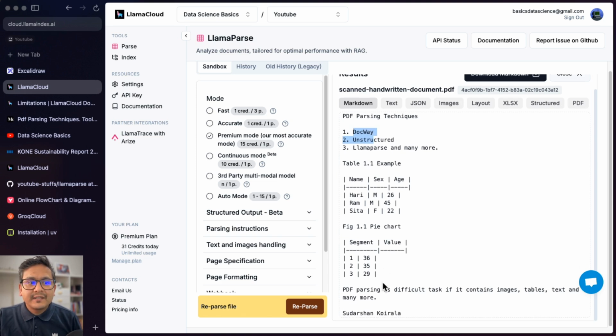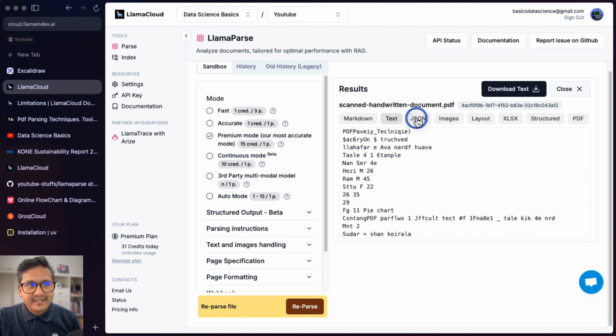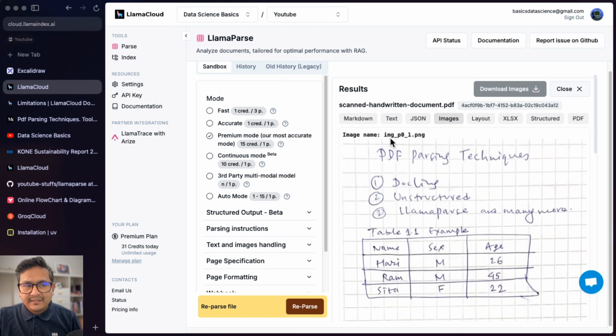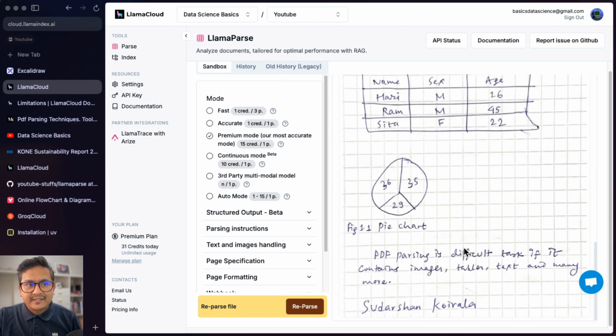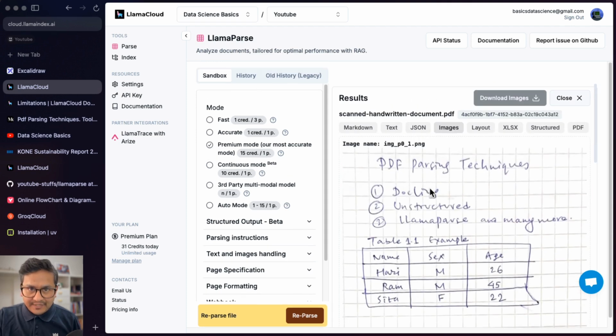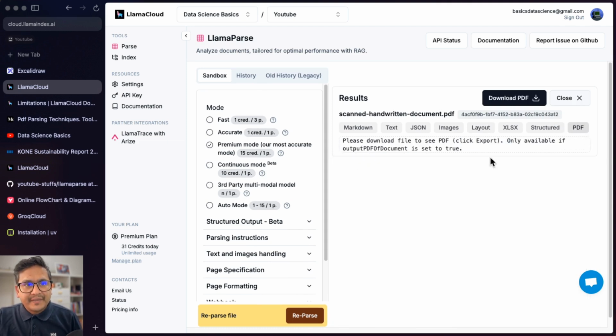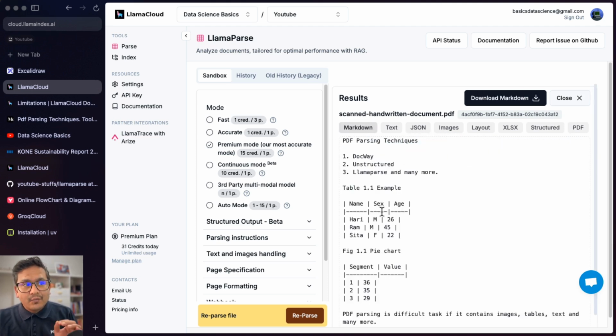But everything other than that is being correctly parsed, and you can just go here and see in the text, in the JSON, and the image. Does it find an image? Yes, it just takes the image out of that also. Is there some layout? Yes, there is some layout also here. So is there some PDF? Please download the file to see the PDF. Okay, great.